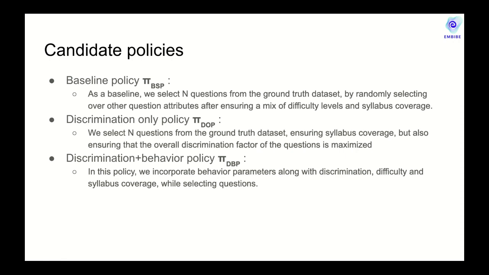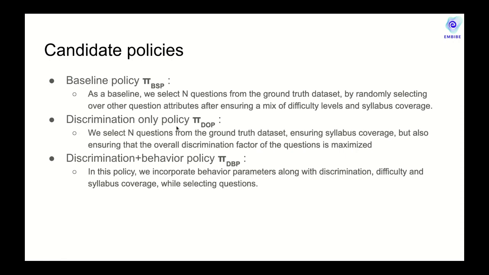Once a set of questions satisfy the hard constraints, we still have a choice. They can come with varying levels of difficulties, discriminations, and behavioral parameters. We then simply choose one question at random of the remaining attributes available at our disposal. That is the baseline policy.